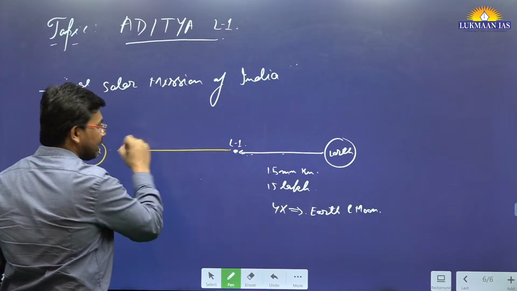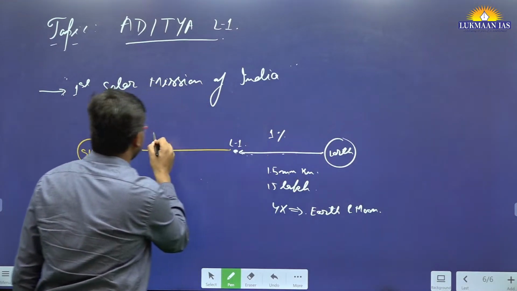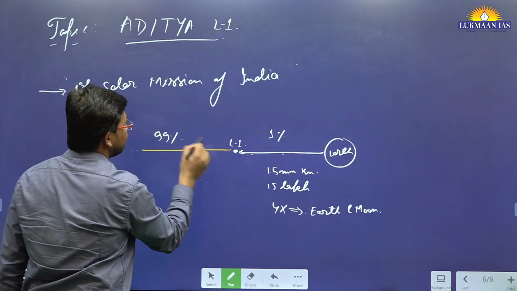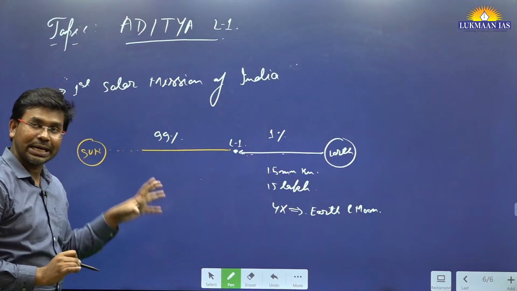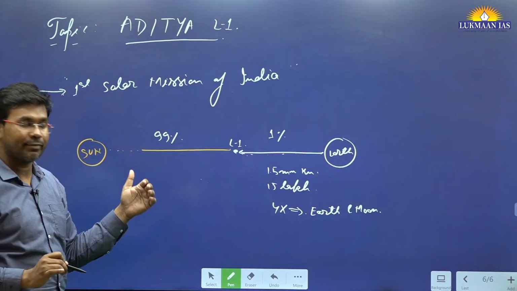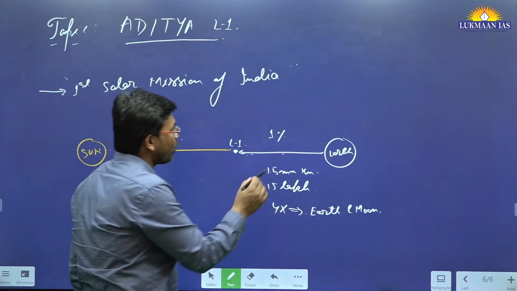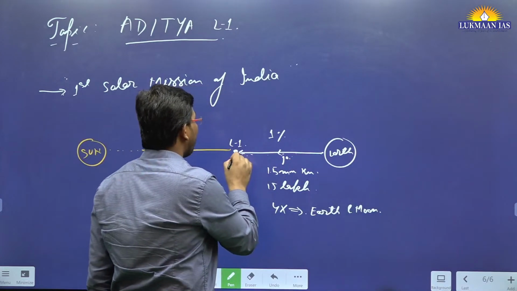So this particular distance from here to here is 1% of the distance of the sun. 99% of the distance, this particular point will be away from the sun. We have launched Aditya L-1. That had been launched by ISRO on 2nd of September, if I'm not wrong. So it is, let's say, on its journey towards the L1 point.